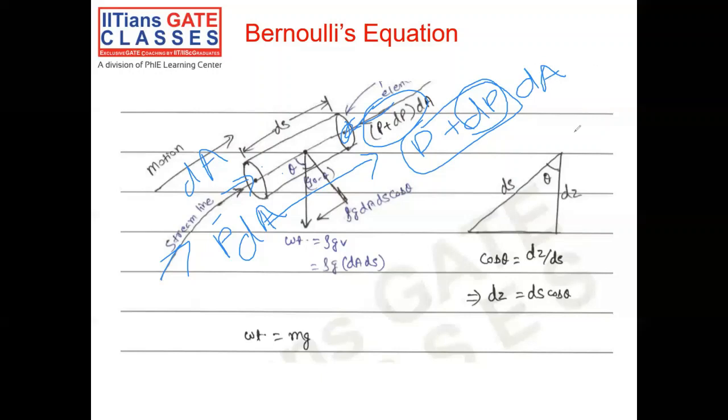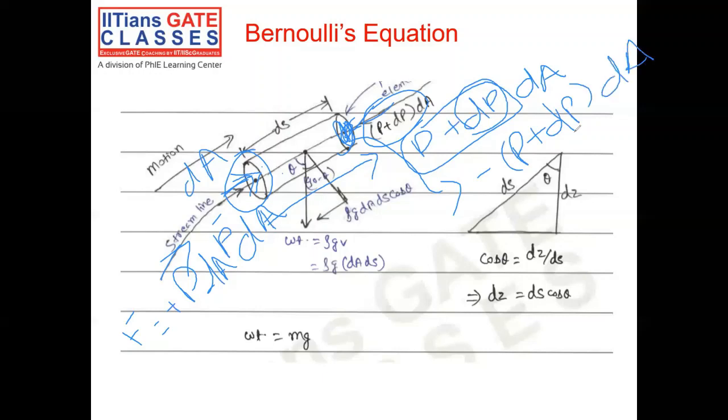So we have resolved the pressure forces, that is the PdA force acting on this side. We know that pressure always acts normal to the surface, and the pressure over this surface is acting in the positive direction of motion. So this force would be positive PdA, and the pressure force acting on this side is in the direction opposite to the direction of motion. So I'm going to depict it with a negative sign, minus (P plus dP) dA. So now we know what the pressure forces are.